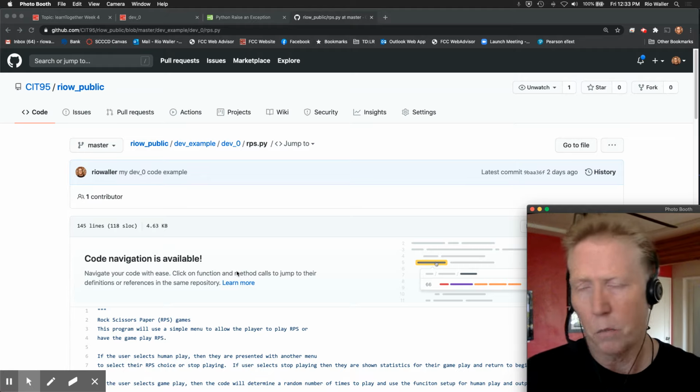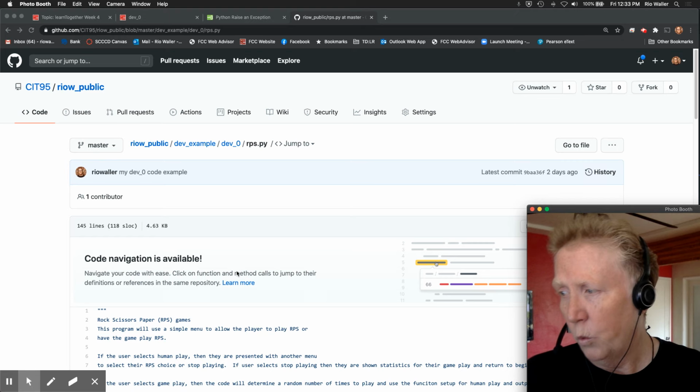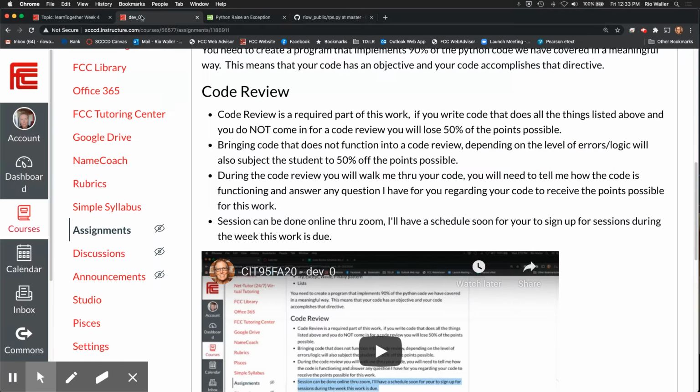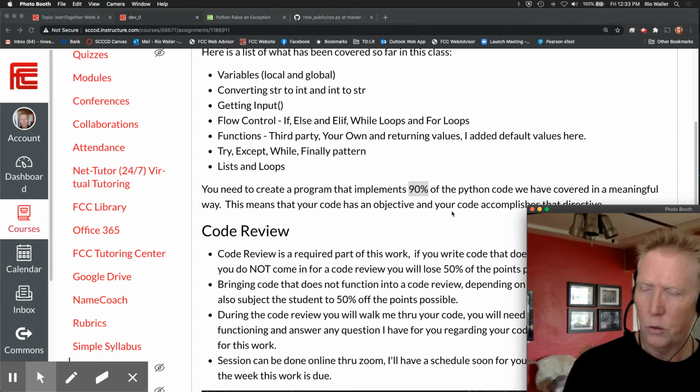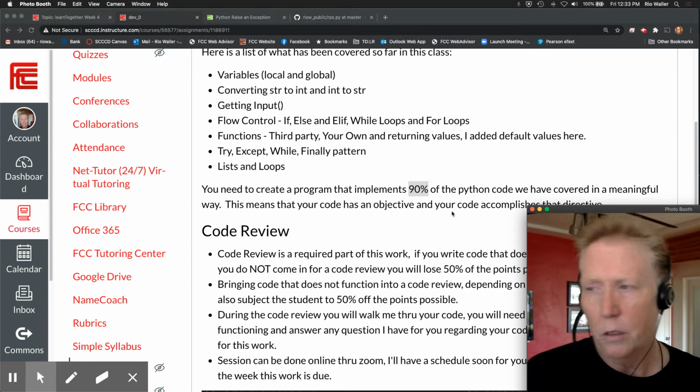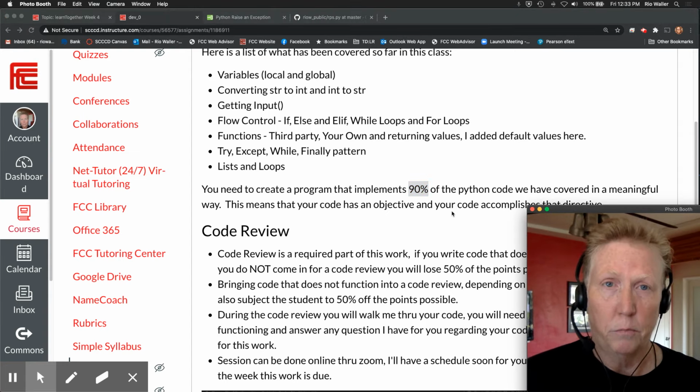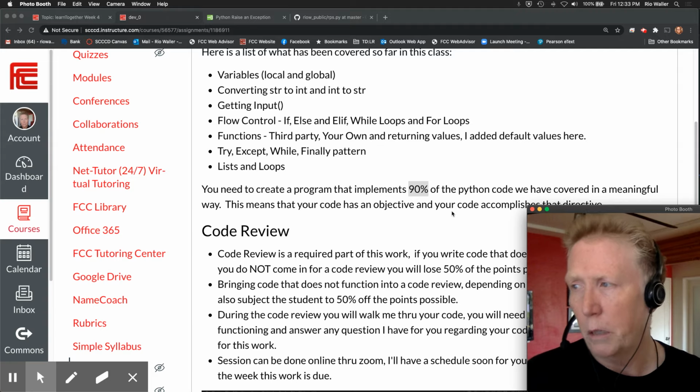I definitely see some areas here. What I was saying around the dev was that one thing I need to do now is that I've added this final requirement of lists and loops. And I know that this idea of 90% is a little like, what does that mean? Well, just implement as much of this as you can. And the truth is, if I was you and I really wanted to learn, I'd do all of it, just because it's good to be able to use all those things.